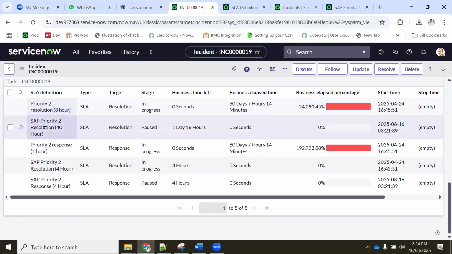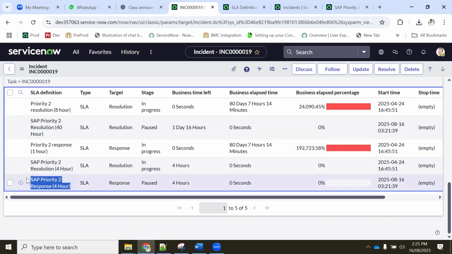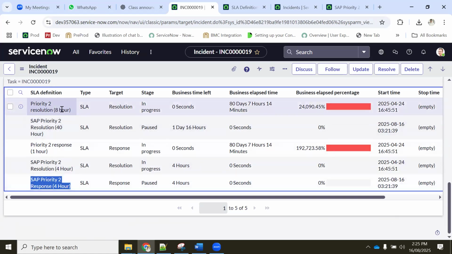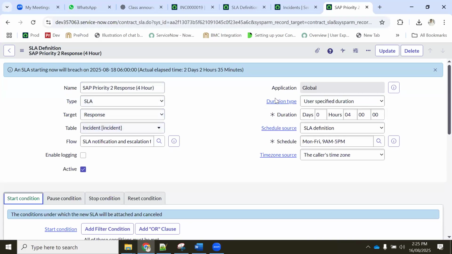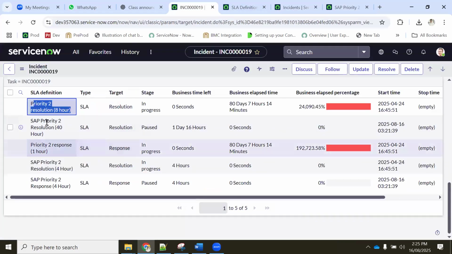I'm repairing only SAP. Why? 3 again, SAP, 3 there. Okay, so we'll not consider this one now. We'll consider only this 4 hours response, and this 8 hours. Now, what is this response? This is response only, right? Response and response. So this is my resolution.